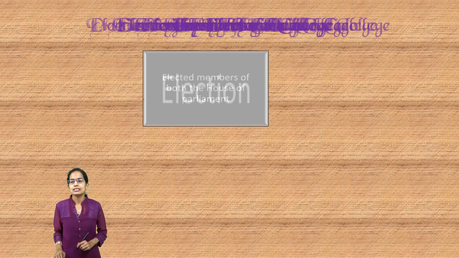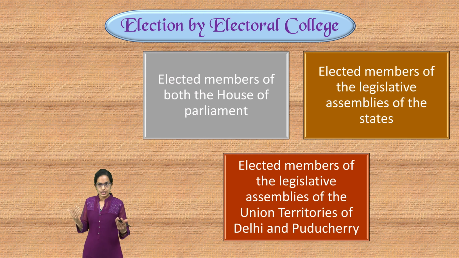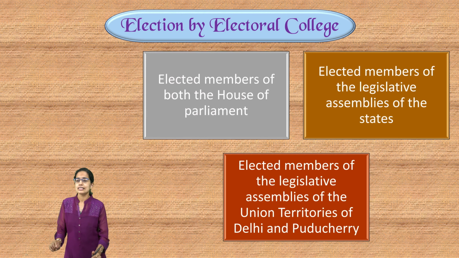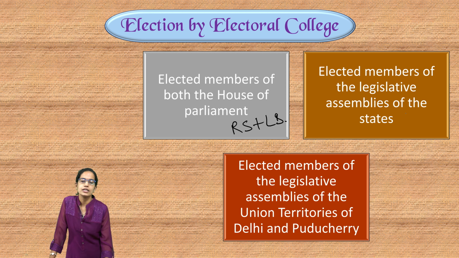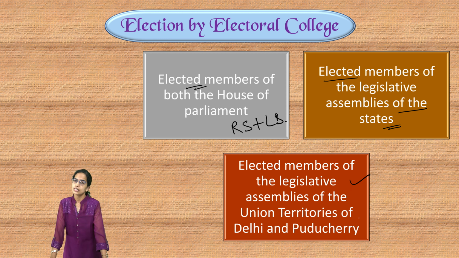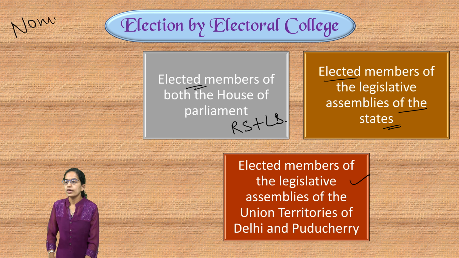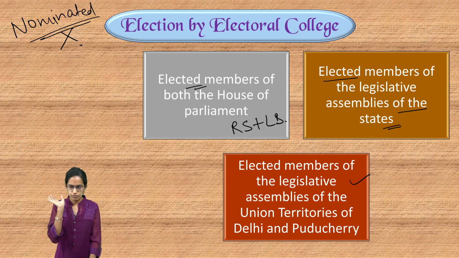Now, let's understand how the President is elected. The President is elected by the members of parliament, which is Lok Sabha plus Rajya Sabha, and the members of state legislative assemblies, but only the elected members in all the cases, as well as the elected members of the union territories of Delhi and Puducherry. Note, in the election process, when we have the electoral college, nominated members are not part of the process of election of the president.